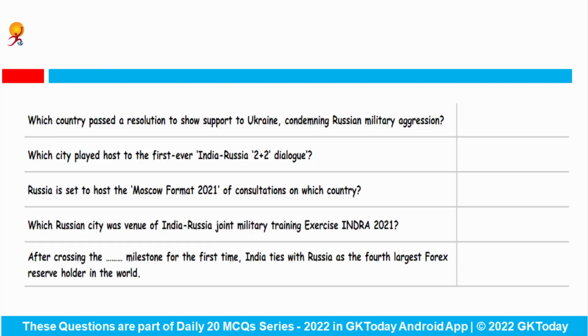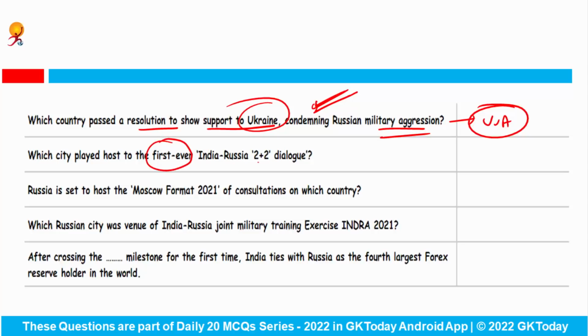The first question is, which country passed a resolution to show support to Ukraine condemning Russian military aggression? I think we did this in the previous lecture. The answer is USA. USA has condemned Russia for its military aggression and has shown support to the country Ukraine. Next question, which city played host to the first ever India-Russia 2+2 dialogue?